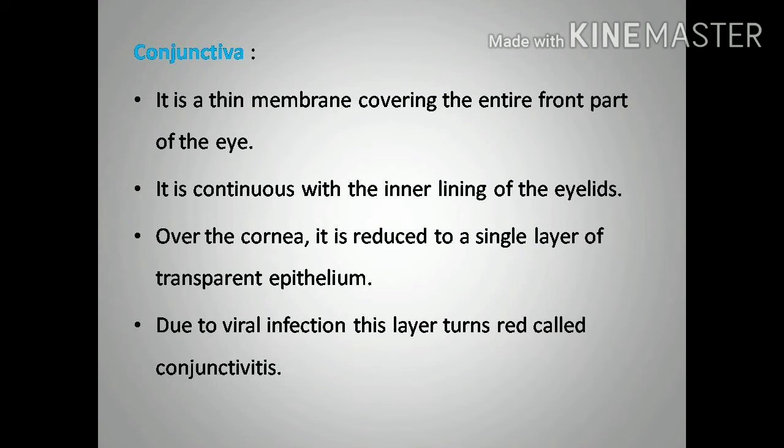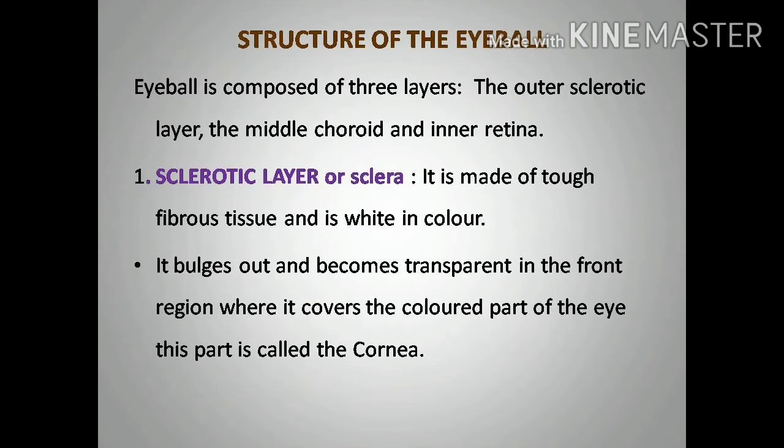Due to viral infection, this layer turns red, a condition called conjunctivitis. Because of viral infection, this conjunctiva layer turns red in color. That condition is called conjunctivitis. Next, structure of the eyeball.